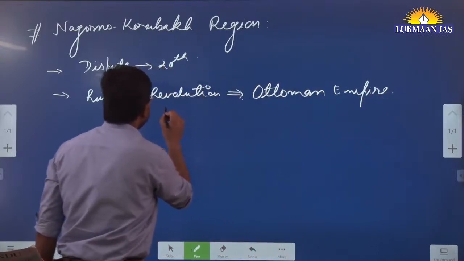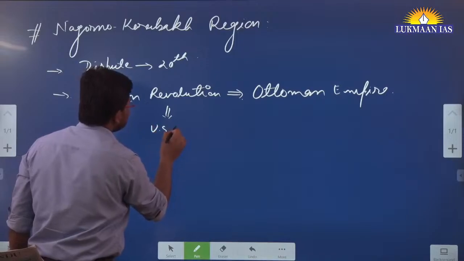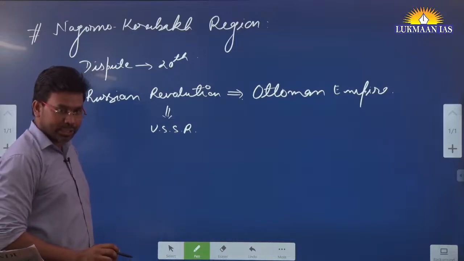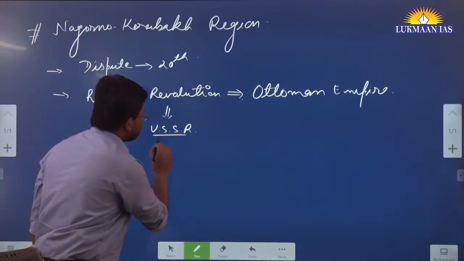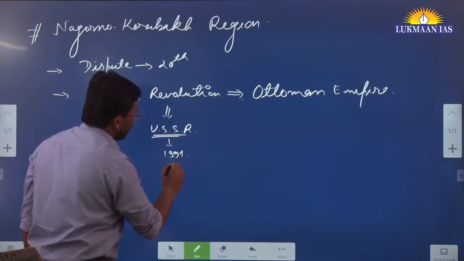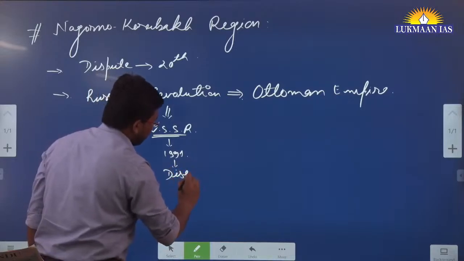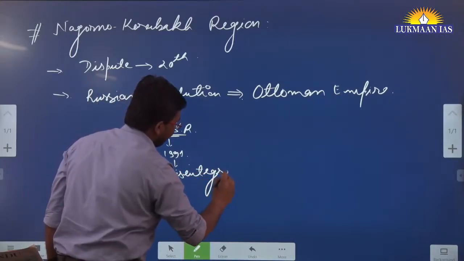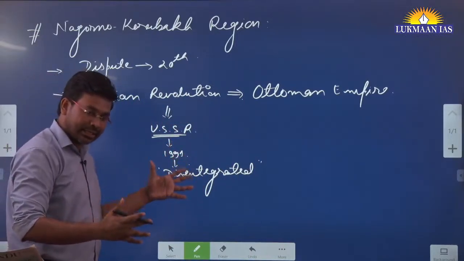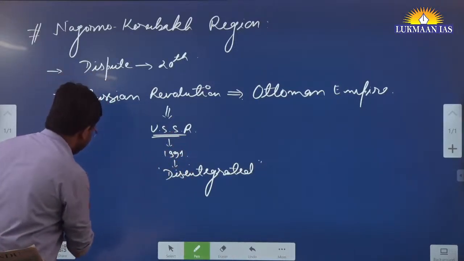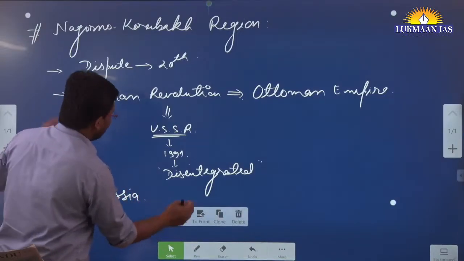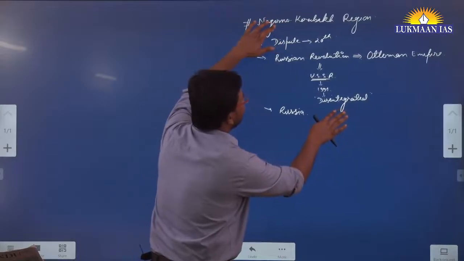After this, they established the USSR. USSR means Union of Soviet Socialist Republics. In 1991, the USSR also disintegrated. After the disintegration of the USSR, the largest country that emerged was Russia. Then other countries established their own regions over there.